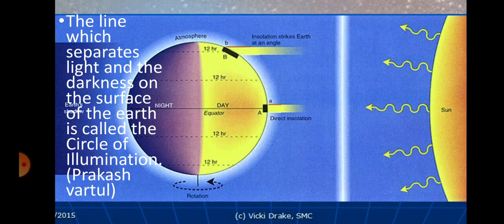You can see here the line which separates light and darkness on the surface of the earth is called the circle of illumination. You have to see it on the earth, not between the sun and the earth. The line which separates light and darkness on the earth, you can see one line over here.